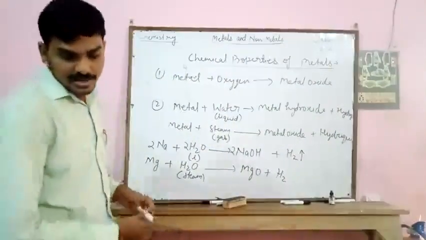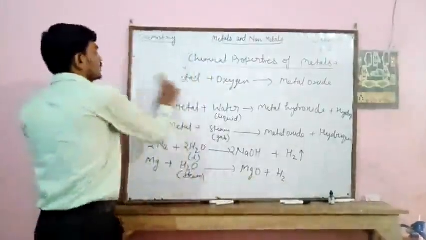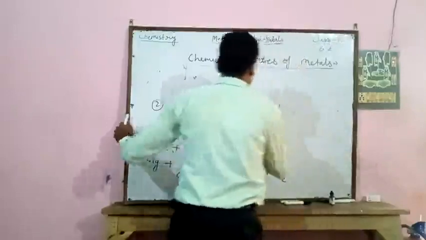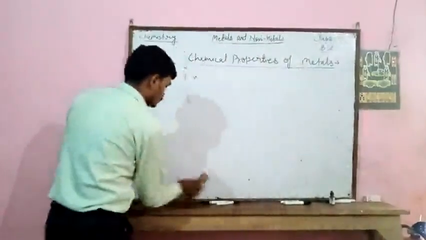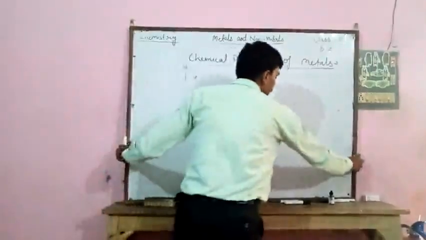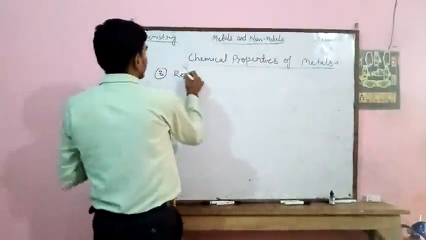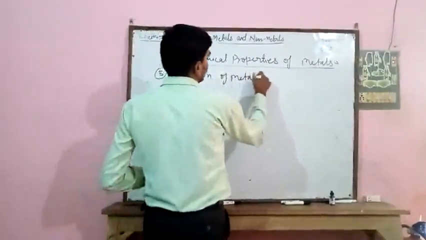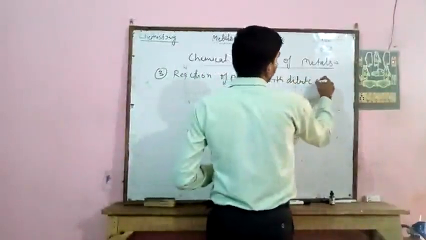Now the next property, the third property, is the reaction of metals with dilute acid.